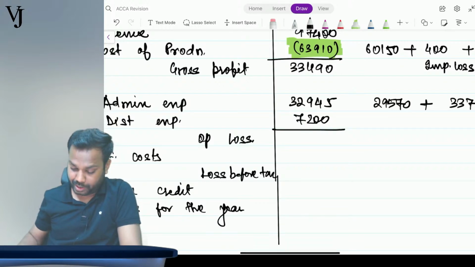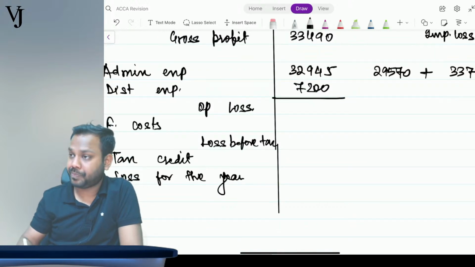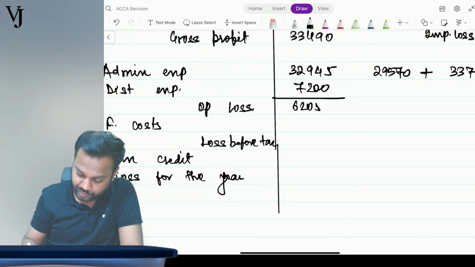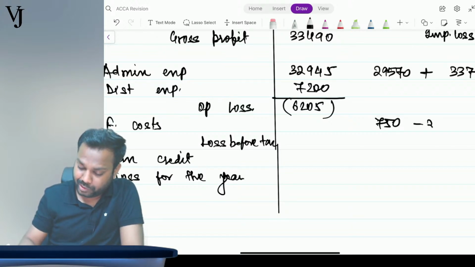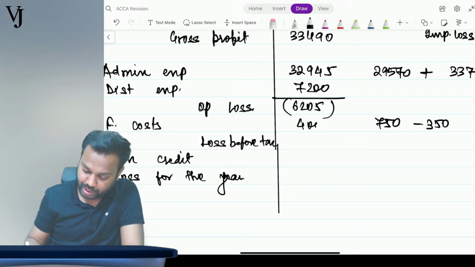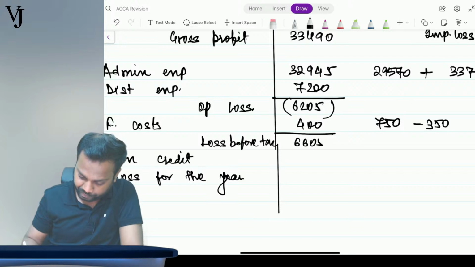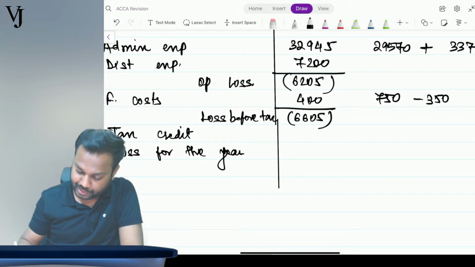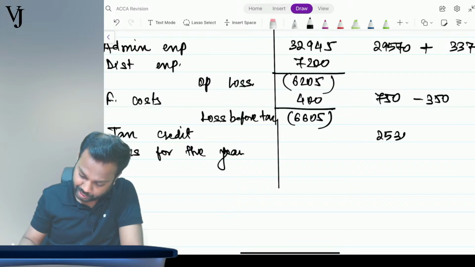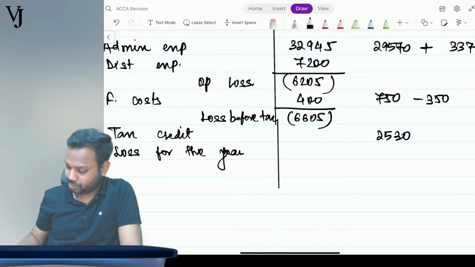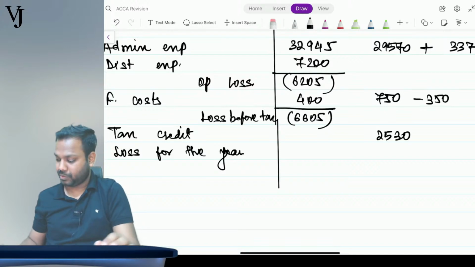Now what is the operating loss? 33490 minus 32945 minus 7200 is 7055. So 7055 is the operating loss. Finance cost is how much? It was given as 750, but minus there was an adjustment of 350, so it comes to 400. Now this one comes as 7455. Okay, the tax credit is how much? 2530.